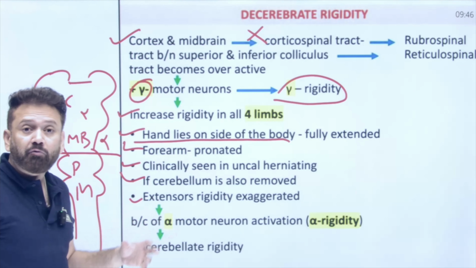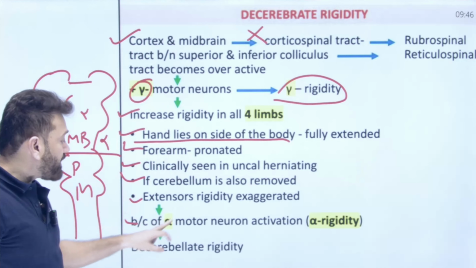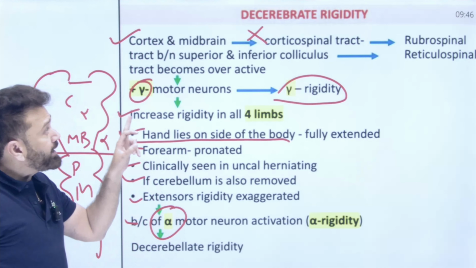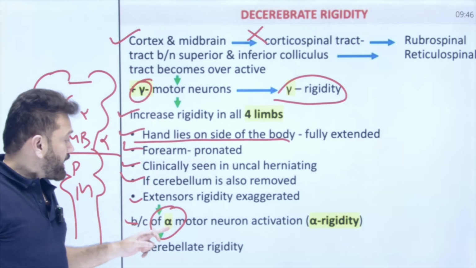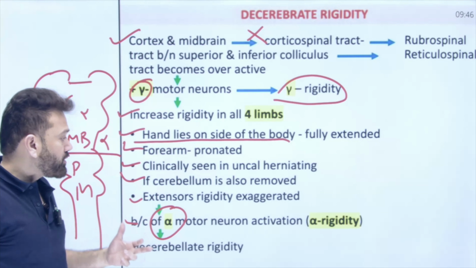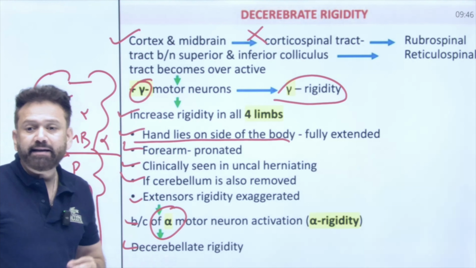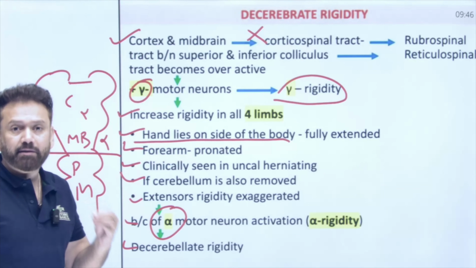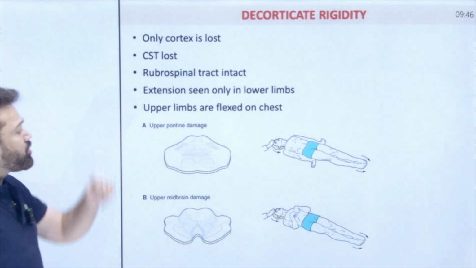Extensors will work more, it will be exaggerated, because of alpha motor. So decerebrate rigidity was because of gamma motor. And if cerebellum is also removed, alpha motor will also start firing more. It is called alpha rigidity, and this condition is called decerebellate rigidity. Decerebellate rigidity. And what is decorticate?